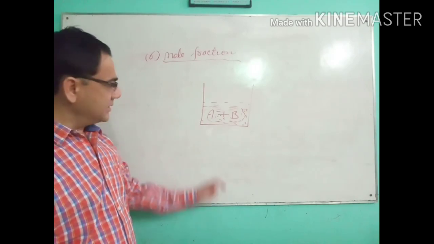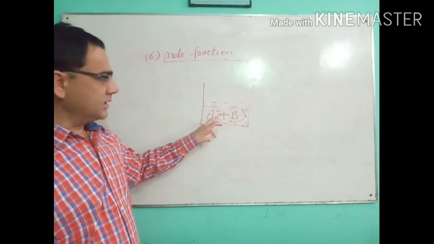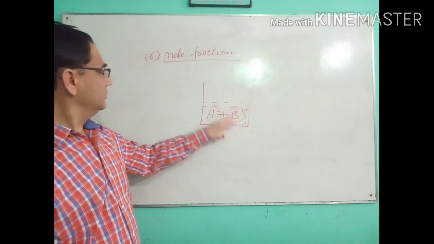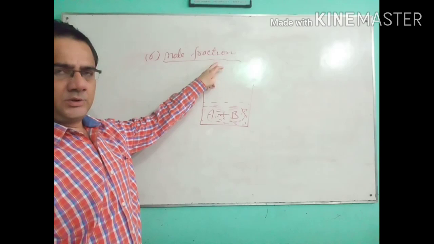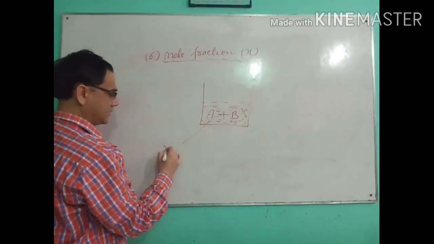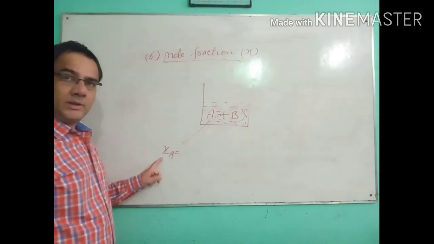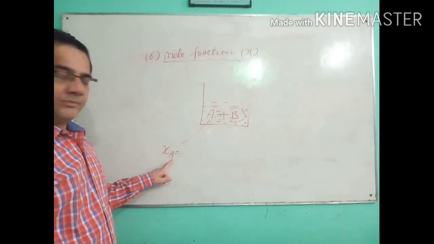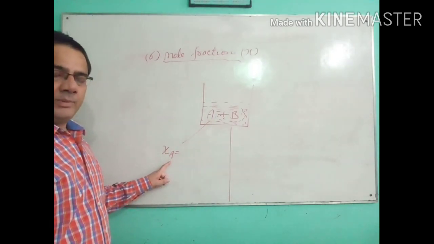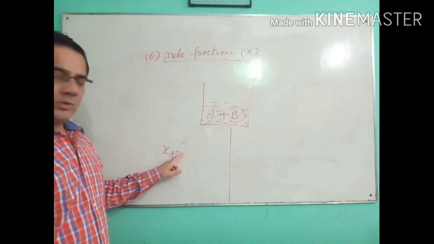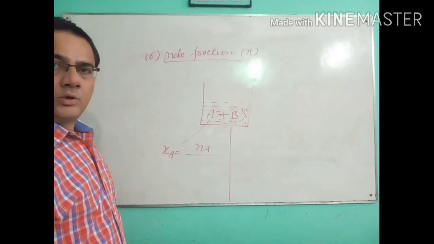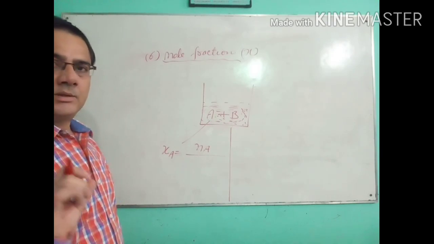Now we try to define the concentration of component A in the solution and the concentration of component B in the solution. Then we use another formula, and that is the mole fraction. It is denoted by X. XA is the mole fraction of component A. How do we calculate it? The mole fraction of component A will be calculated as the number of moles of that component upon the total number of moles present in the solution.